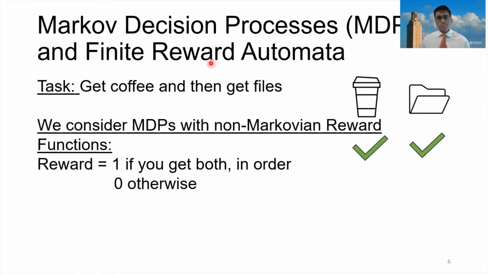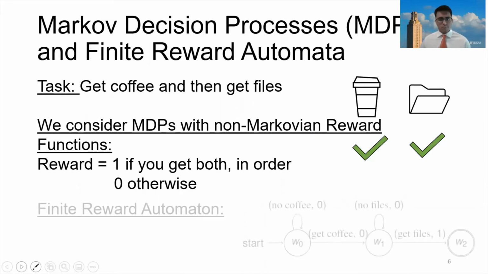We use a Markov decision process to describe the overall environment of the robot, that is your office, and how the robot can move through the office. And we use the non-Markovian reward function, again, to incentivize it to get you coffee and then files in that order.